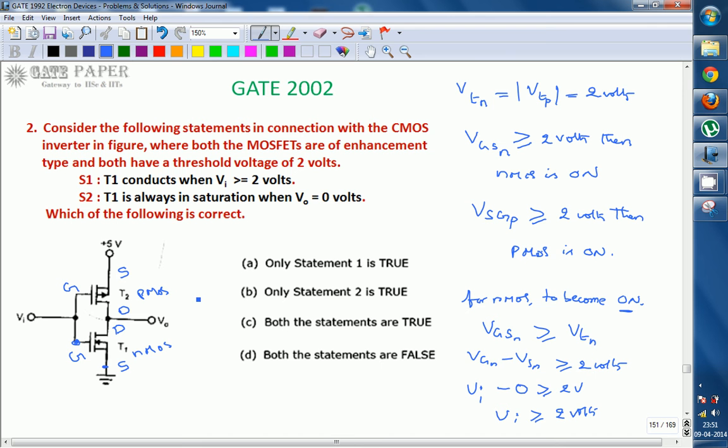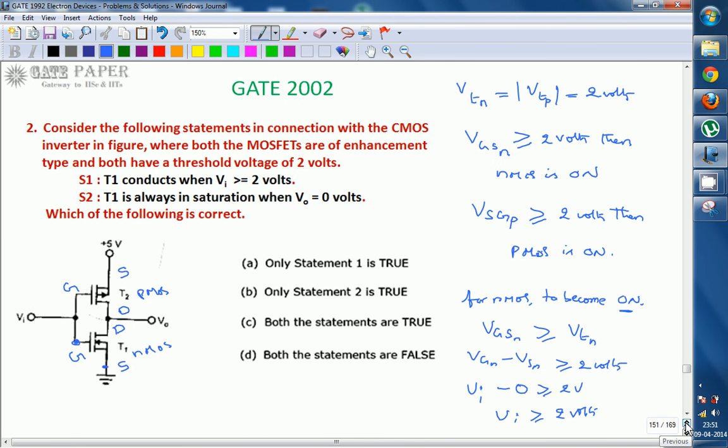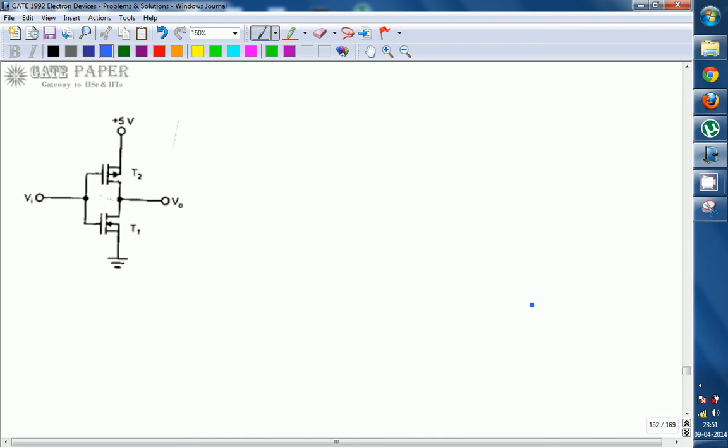Now we will consider statement 2. T1 is always in saturation when V0 is equal to 0. Now look at this. What is the meaning of V0 equal to 0? V0 equal to 0 means the output terminal is connected towards ground. That implies the NMOS transistor will be in on condition and the PMOS transistor must be in off condition.